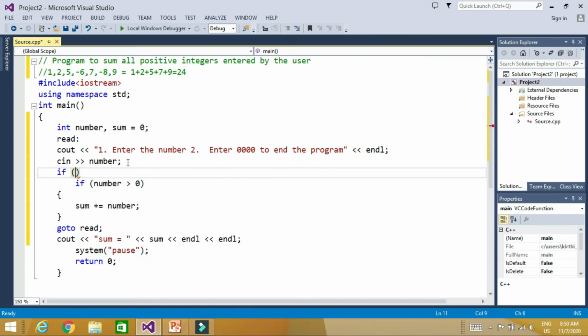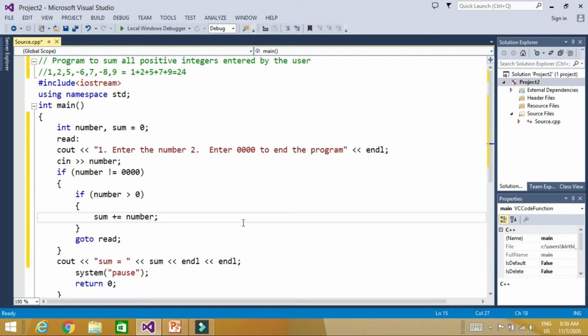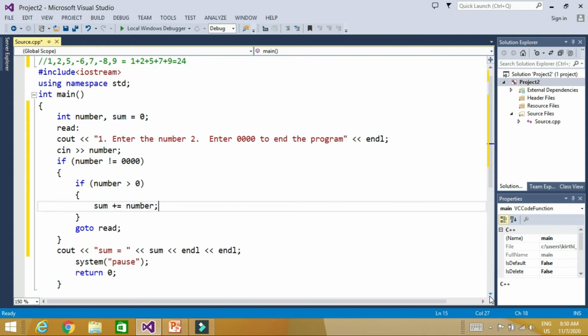So if number is not equal to this, then it is going to perform all this task, otherwise no. So now what happens? It will input the number. If number is equal to 0, then it will print the sum 0, and it will never go inside the loop. If number is not equal to 0, then it will check.